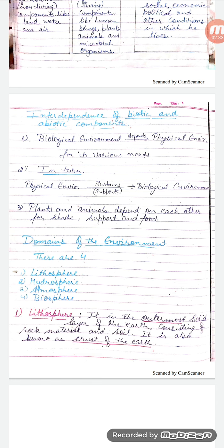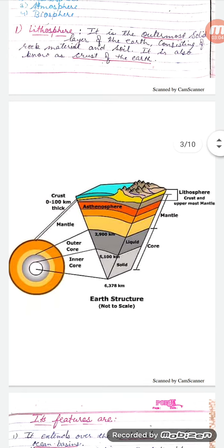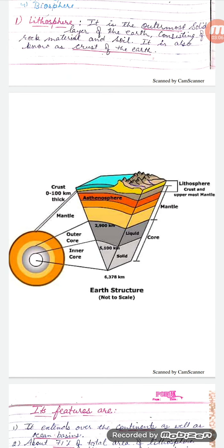Domains of the environment. There are four main domains of the environment. First, lithosphere. Second, hydrosphere. Third, atmosphere. Fourth, biosphere. First, lithosphere. It is the outermost solid layer of the earth consisting of rock material and soil. It is also known as the crust of the earth. The following is the image of the lithosphere layer of the environment.